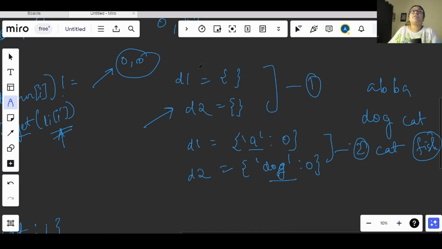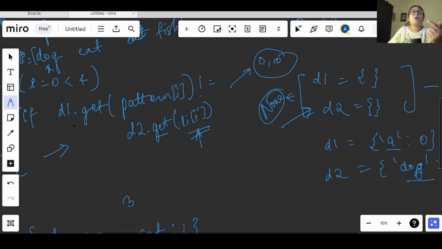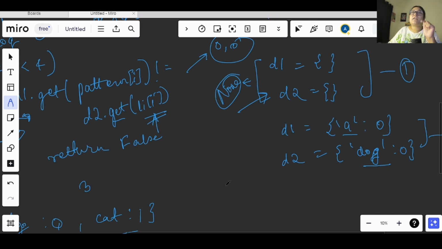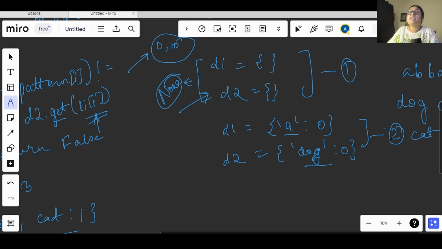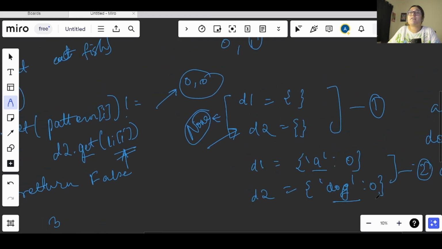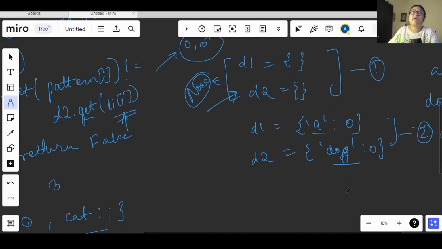When we did the first iteration, the dictionary was empty, so both of them returned none. The value that we get here is none, therefore this condition is not becoming true, and therefore we will not be returning false from here. Again, for the second iteration we check whether in the first index we have any value or not. According to the first index we do not have any value, so again we will be getting none from here.